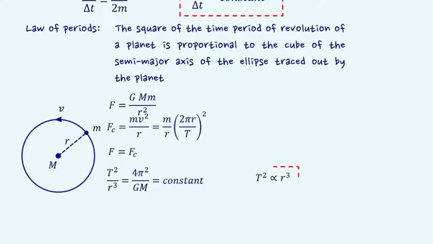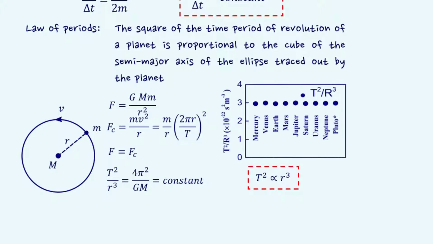In other words, the square of the time period of revolution of the planet is proportional to the cube of the radius of the orbit. This law can also be verified with actual data of our solar system. If we evaluate the square of the time period of revolution of a planet divided by the cube of the semi-major axis of the elliptical path traced by the planet, then we get nearly the same values for all the planets revolving around the Sun, which is shown in the adjacent figure.